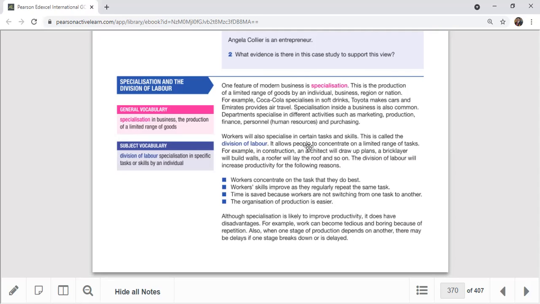He introduced this system called specialization and division of labor. After that, the division of labor concept is heavily used in industries like garment factories and the textile industry, with specialization in specific tasks or skills by individuals.